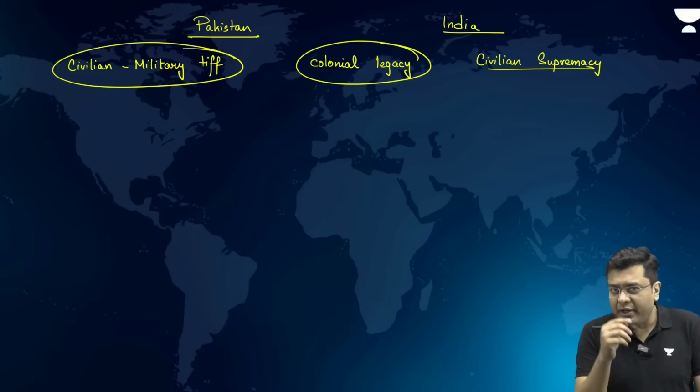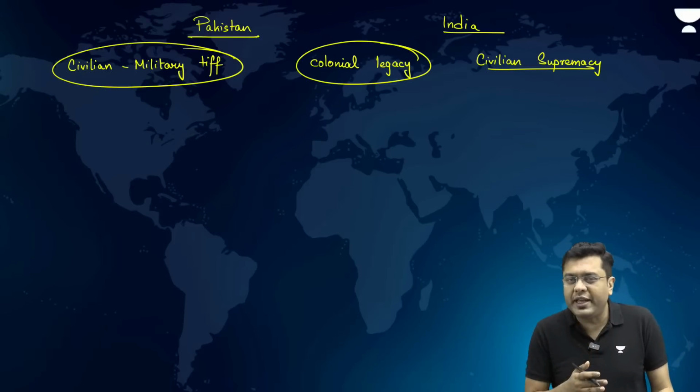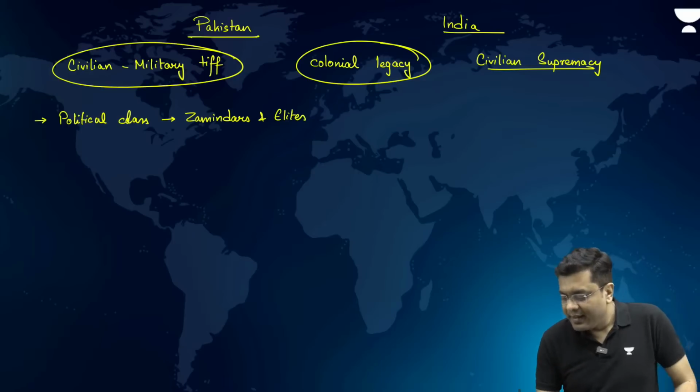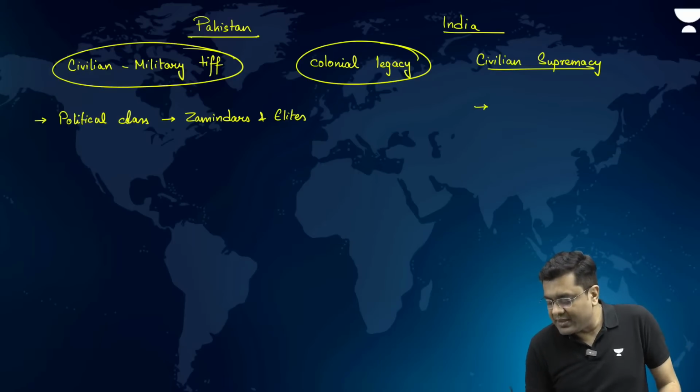So this is another reason why there has been a different route taken by India and Pakistan, that is, the political class. The political class in Pakistan's case were the zamindars and elites, whereas in India, they were largely represented by the middle income group, or the common population, the common man.